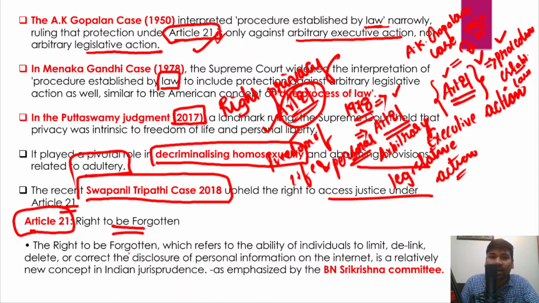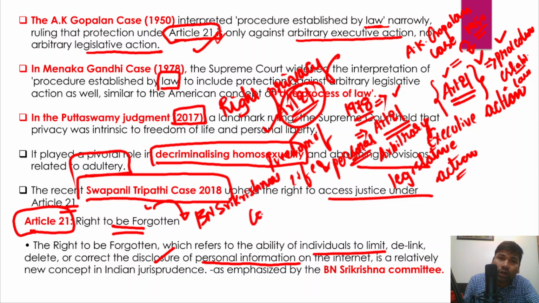Article 21 also talks about the right to be forgotten, which is a relatively recent concept. The right to be forgotten refers to the ability of individuals to limit, delink, delete, or correct the disclosure of personal information on the internet. This is a relatively new concept in Indian jurisprudence, and it has been emphasized by the Justice B.N. Sri Krishna Committee on personal data protection.